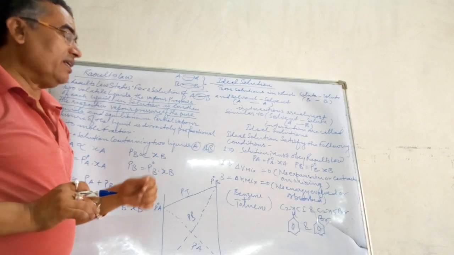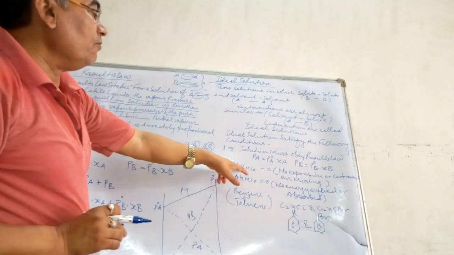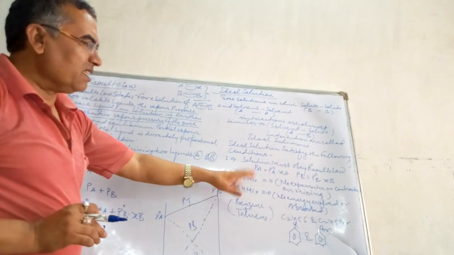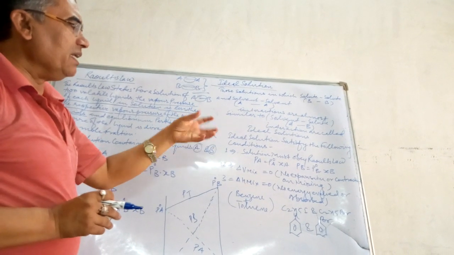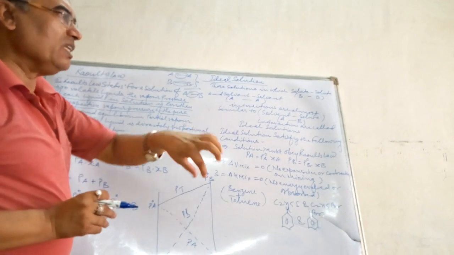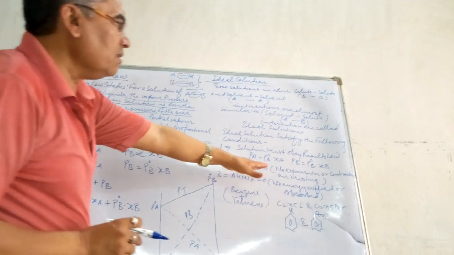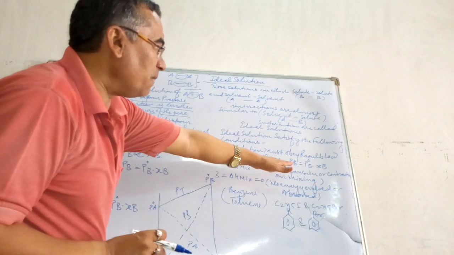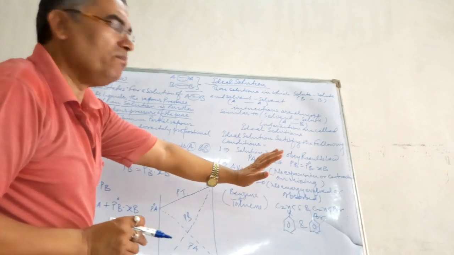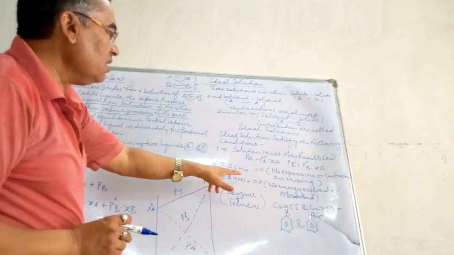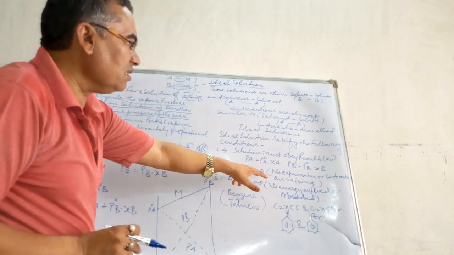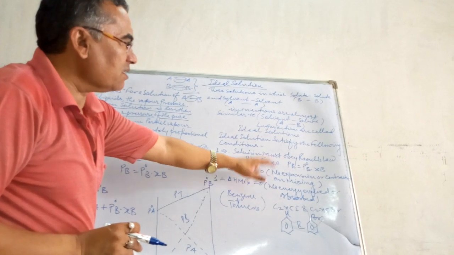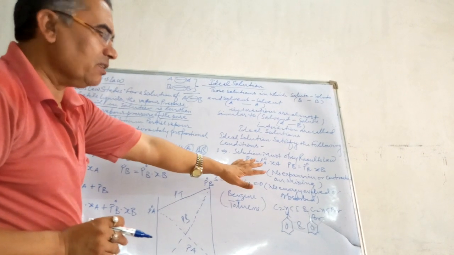And the second point, del V mixing. Del V mixing means when liquid A gets mixed with liquid B, there should be no expansion or no contraction of the mixing liquids. Means del V mixing will be 0. Then the solution will be considered to be an ideal solution.